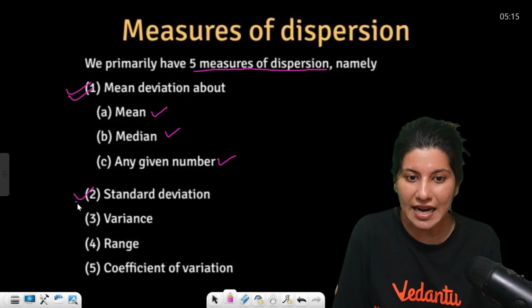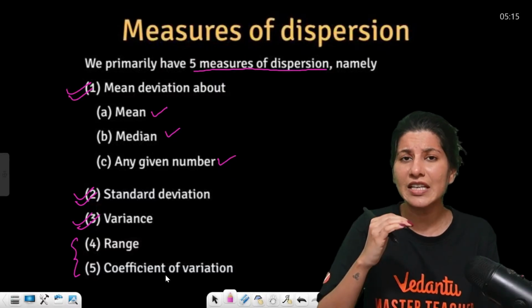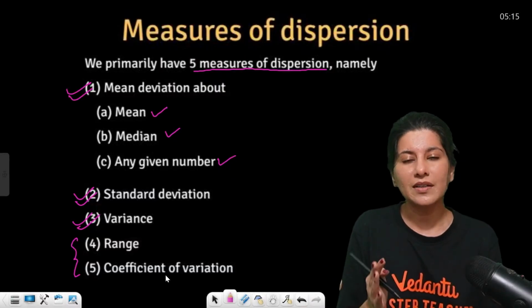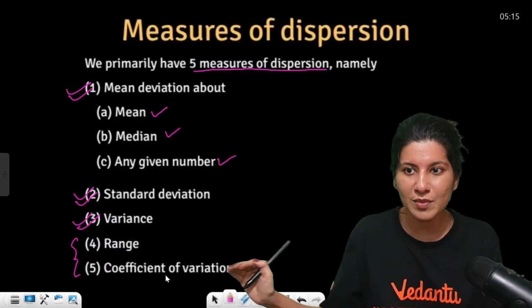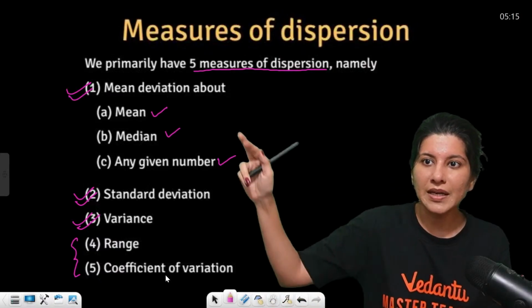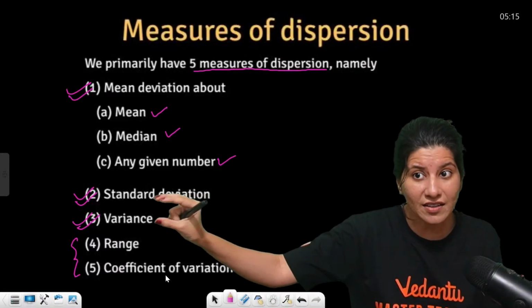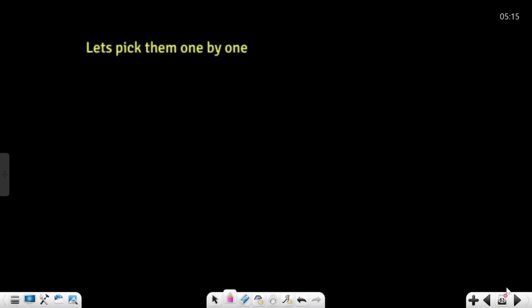Then standard deviation, very important. Variance, very important. And then range and coefficient of variance are in our syllabus, but these two are not observed. Like NTA is not asking questions from range and coefficient of variance, although we are going to study. Okay, but yeah, mean deviation, standard deviation and variance are the most important things. Okay, let us try understanding. Let's pick them one by one.